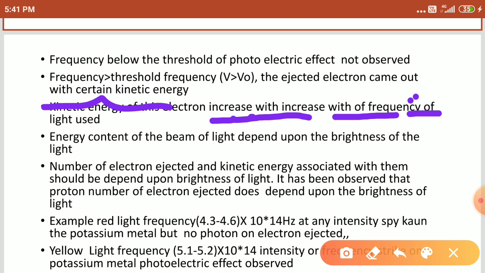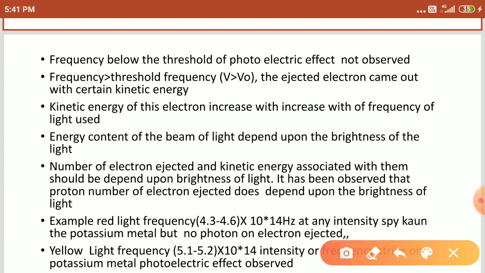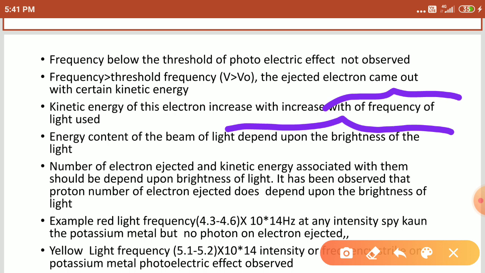The energy content of a beam of light depends upon the brightness of the light, as we already discussed. The ejection of electrons depends upon the brightness of the light, and it also depends upon the frequency of the light. Right, students? So the number of ejected electrons and the velocity of emission depend upon the brightness as well as the frequency of the light. Right, students?